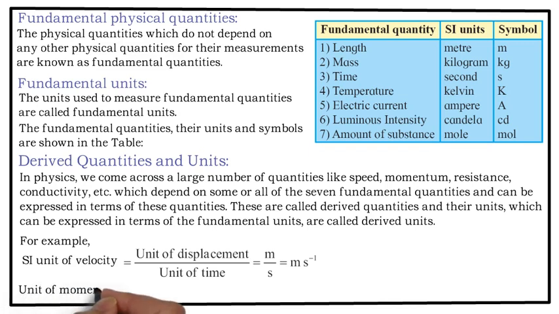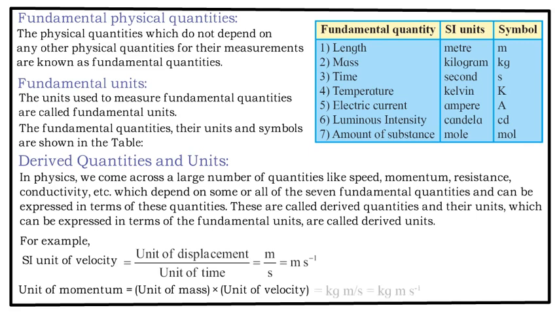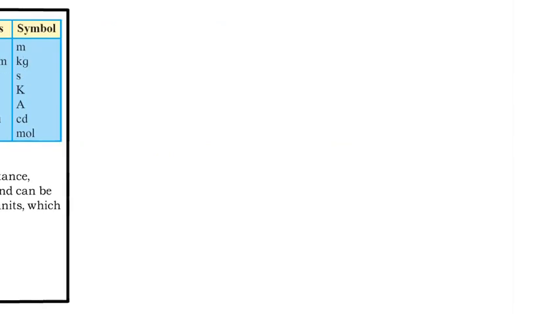The unit of momentum: what is momentum first? It is mass into velocity. So the unit of momentum is equal to the unit of mass times the unit of velocity. The unit of mass is kg and the unit of velocity is meter per second. So the unit of momentum becomes kg meter per second. Like that, we can form multiple physical quantities.